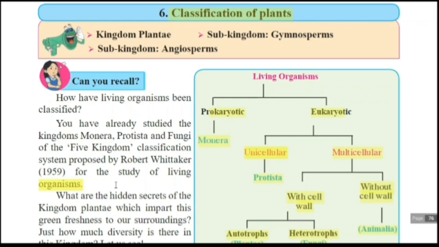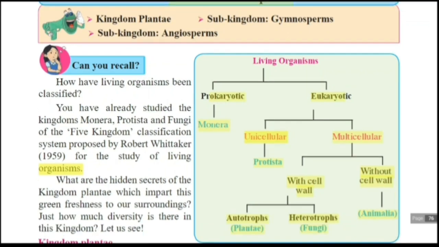As we know, Robert Whittaker in 1959 proposed the 5 kingdom classification system: kingdom Monera, kingdom Protista, kingdom Fungi, kingdom Animalia and kingdom Plantae. This is the 5 kingdom classification.